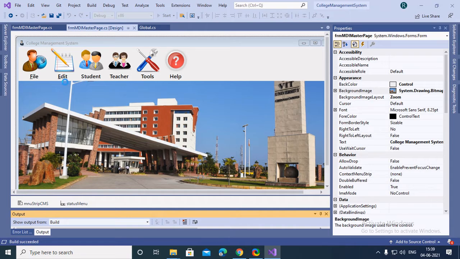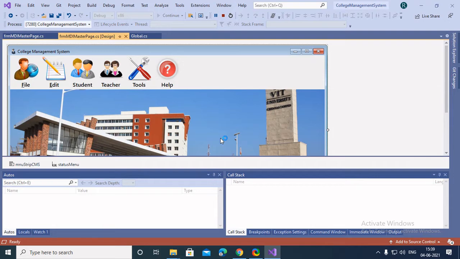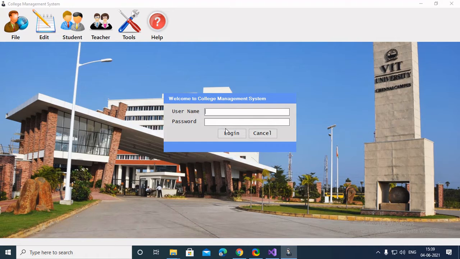I've also added a main feature here. And as you can see, the main feature is basically the backup and restore system. Many Visual Basic Studio programs don't have that facility. Like for example, what if you lose the data or accidentally format the drive? How will you access the records and everything? So as you can see, the loading was there. You could see the full image, and now this is the main interface.